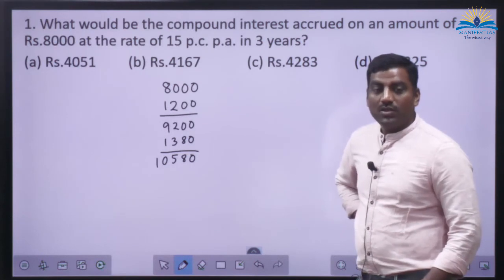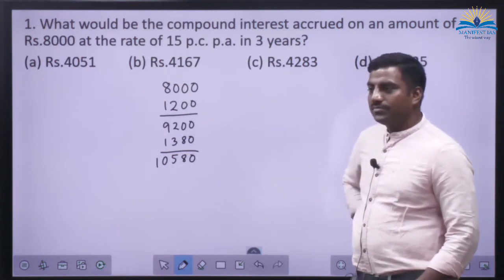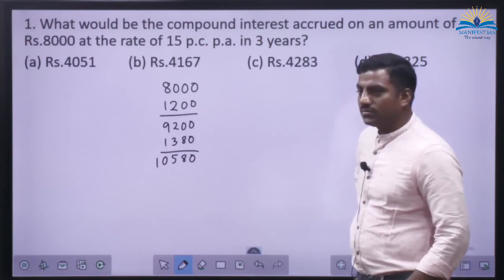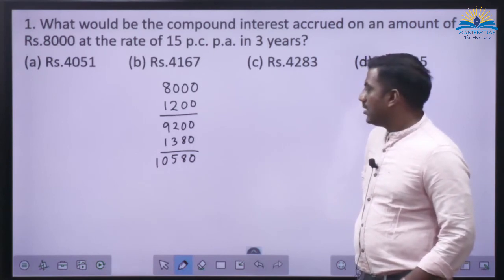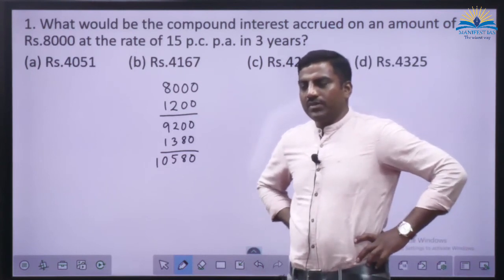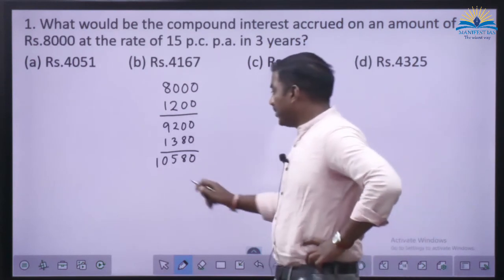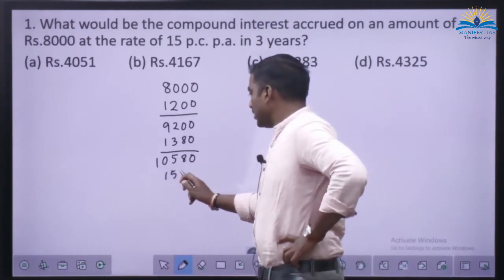Quick, you have to calculate. 15% of 10,580.